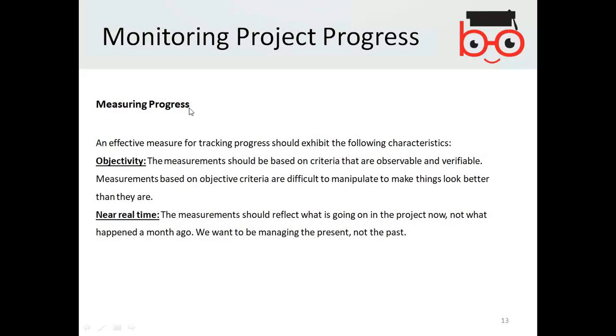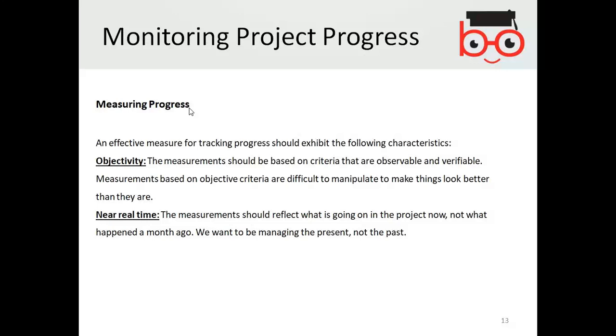Measuring progress. An effective measure for tracking progress should exhibit the following characteristics. Measuring progress is basically that you need to monitor as well as measure the progress, that is, what percentage of the work has been achieved.